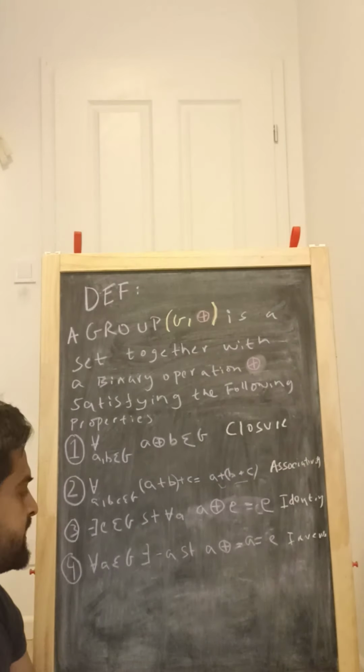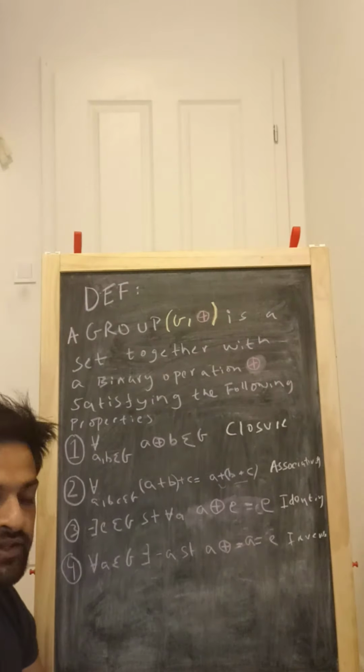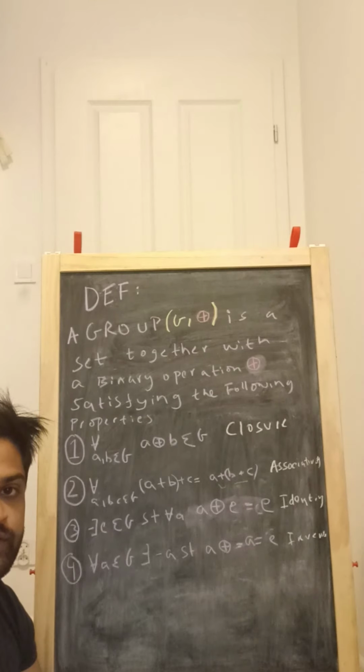The third property is called the existence of an identity element. So for example, in the case of the integers, if we were to add 0 to anything, we will get the number back.